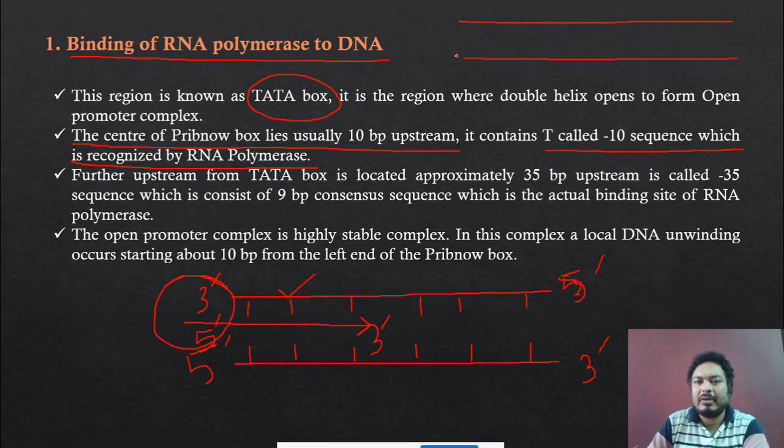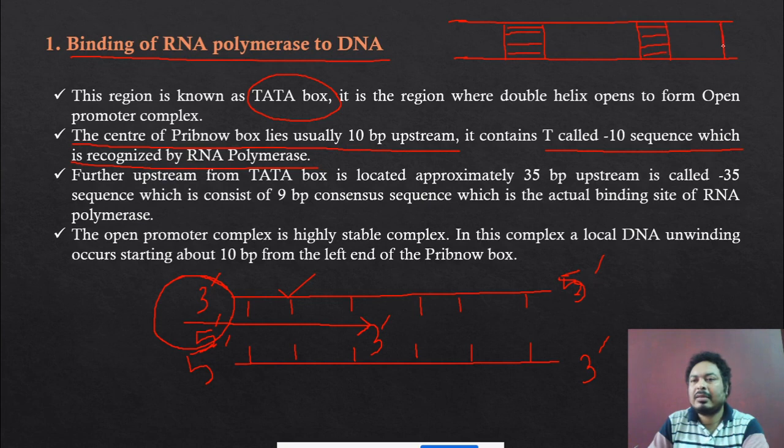In this DNA, suppose this is one region, this is another region, and this is another region of the DNA.